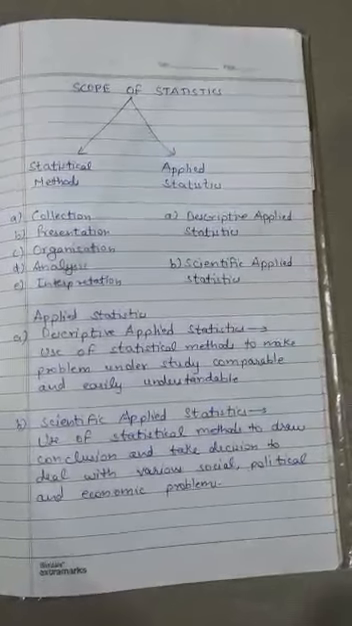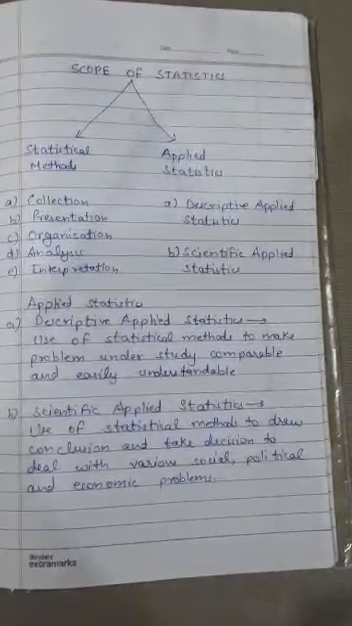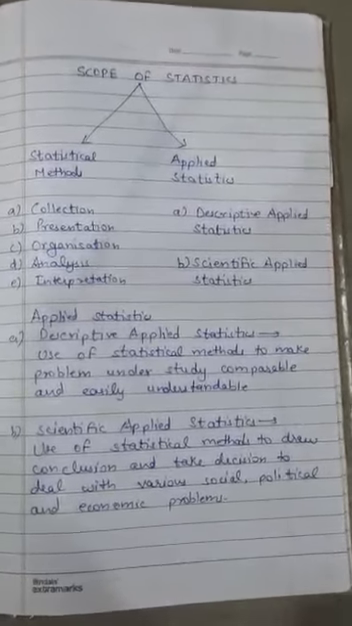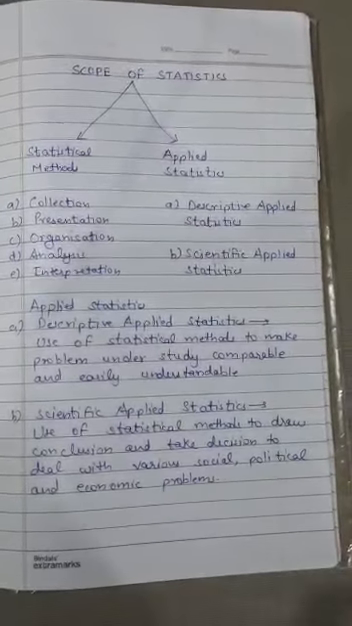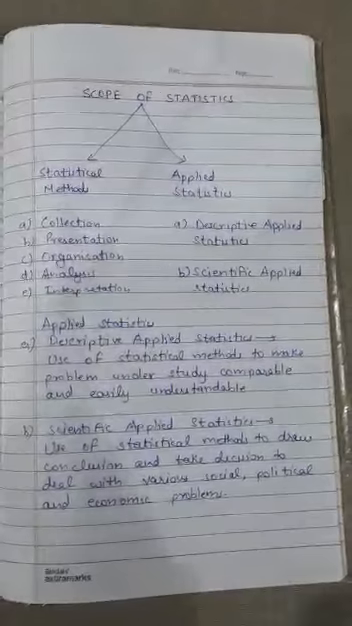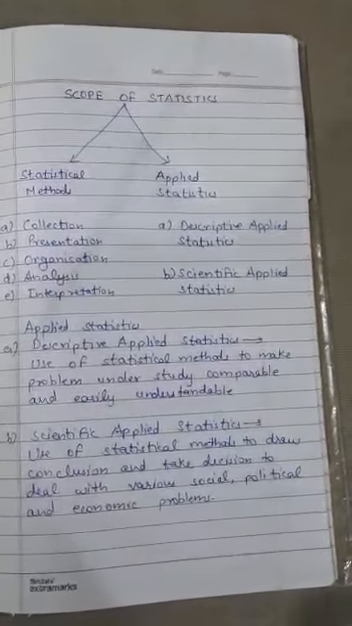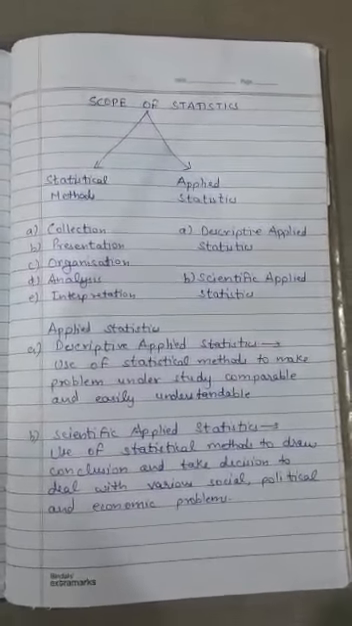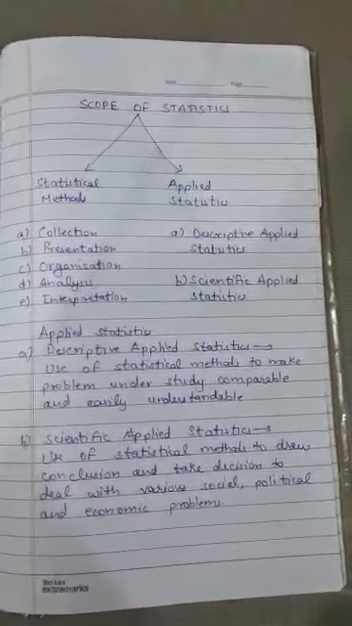These are all the statistical methods which are used in various fields to collect the data, then to organize it, then to present it, then to analyze it and then to interpret it. So this is the first scope of statistics, which includes the procedure of using the statistical methods. The second scope of statistics is applied statistics, meaning how we apply statistics.